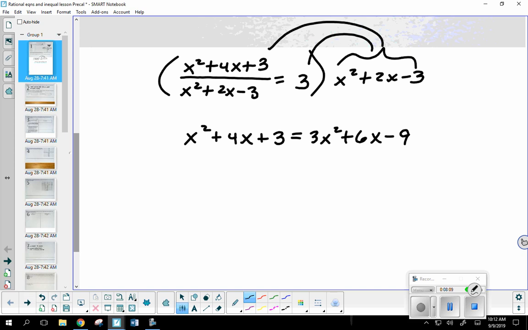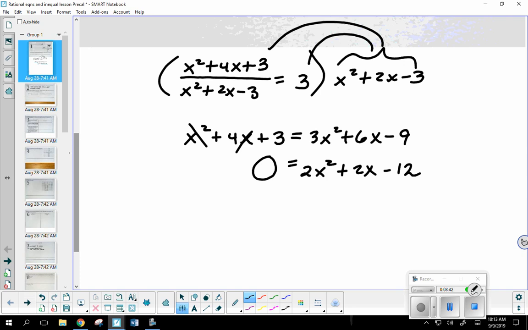Now, you can move any terms you like, as we've seen before. Personally, I like to make sure the x squared is positive, especially if I'm going to factor. So if I subtracted the x squared over, how many x squareds would that leave me? 2x squareds. What if I subtracted the 4x over? Plus 2x. And then if I subtracted the 3, minus 12. So here we now have the standard form of a quadratic, something we're very used to solving.